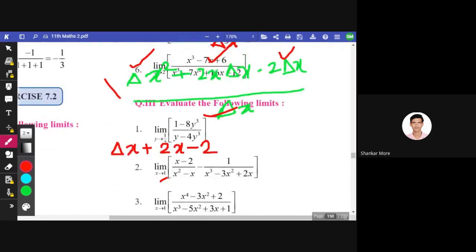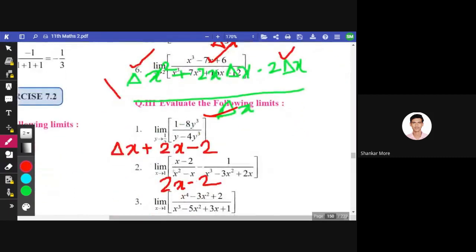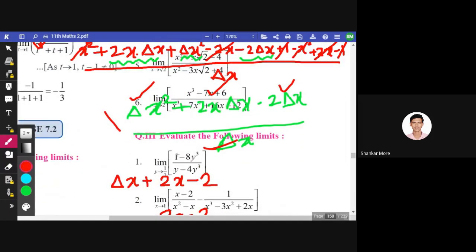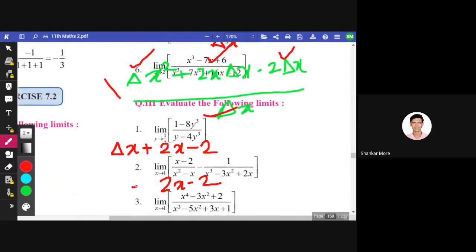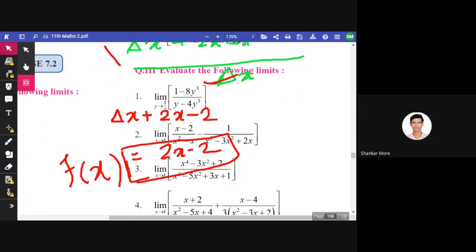If this is 0, 2x minus 2 is equal to, okay, wait, yeah, that is the final answer. Okay, we cannot proceed further than this. That is the value of f of x, provided the limit. We don't have the value of x, we just have the value of del x, so we cannot put the value of x here. We just have to put del x equals 0. So that is the final answer. f of x is equal to 2x minus 2.